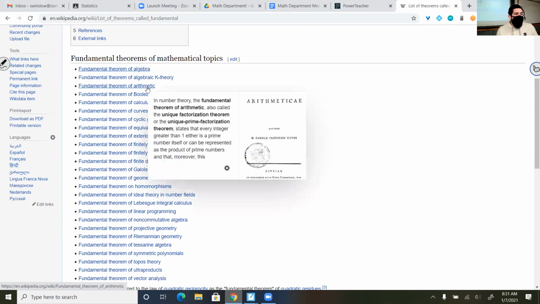Some other ones that you have used, and you may not have known that it was a fundamental theorem, there is a fundamental theorem of arithmetic. For those of you that have wondered why 1 is not a prime number, because it's supposed to be multiplied by itself and 1, it's not a prime number because of the fundamental theorem of arithmetic. The fundamental theorem of arithmetic states that every integer greater than 1 is either prime or is a product of prime numbers.